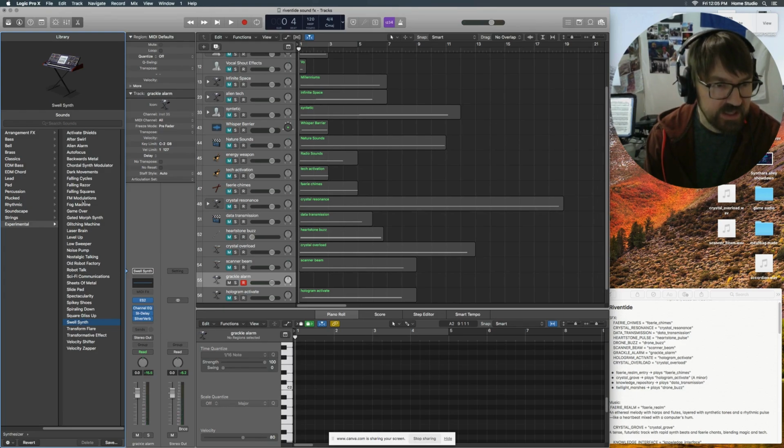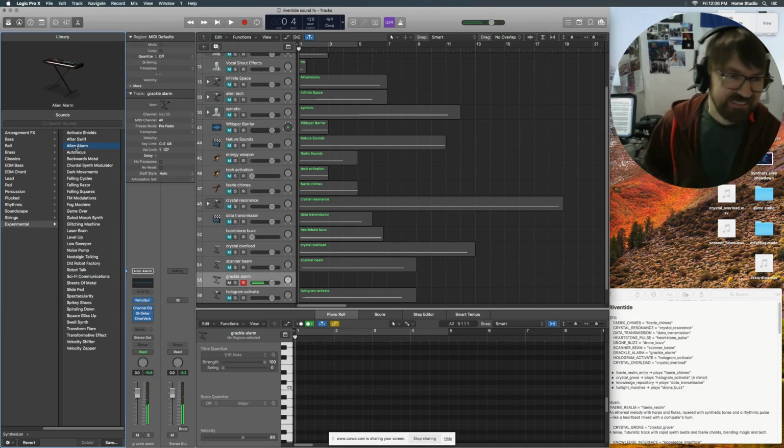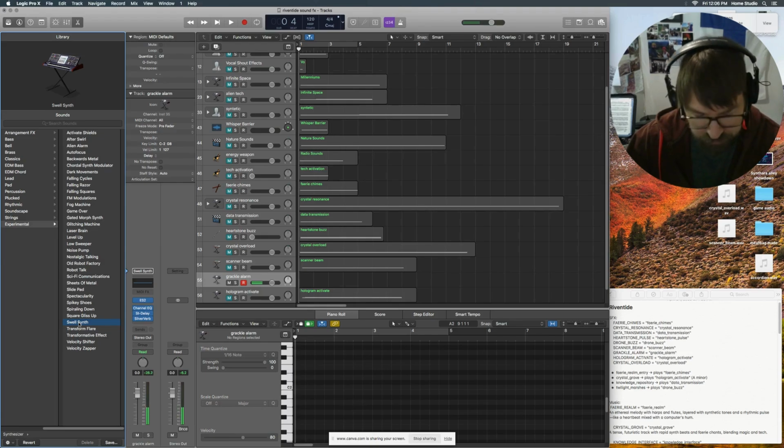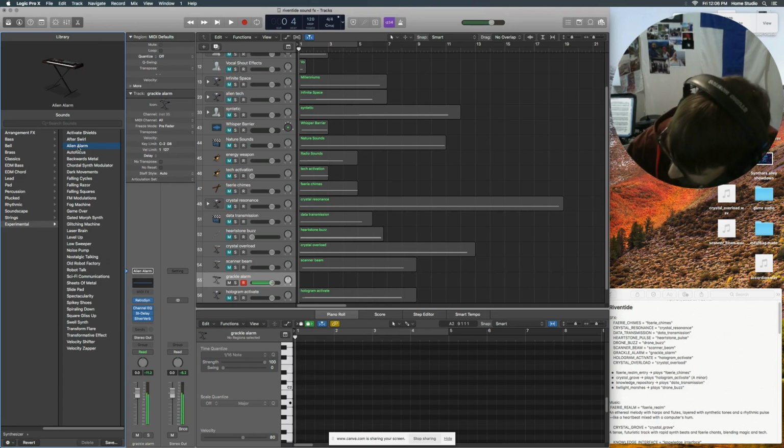Swell synth or alien alarm. I wish I could have you vote. I think it's the alien alarm, right? Yeah, we won't go any further.